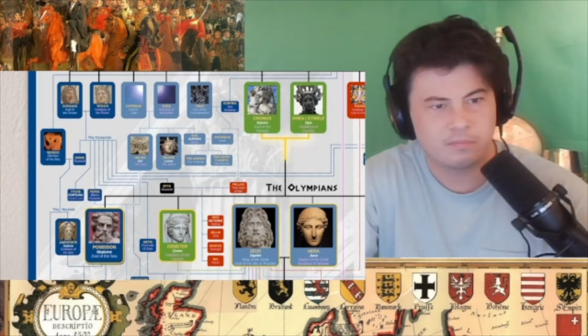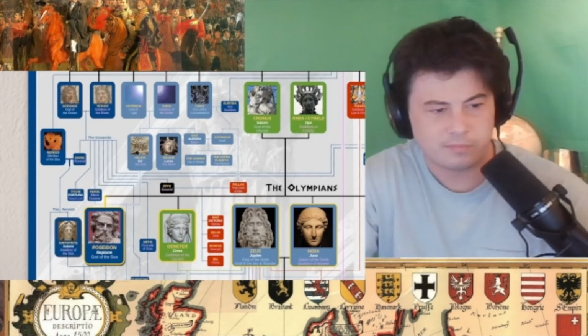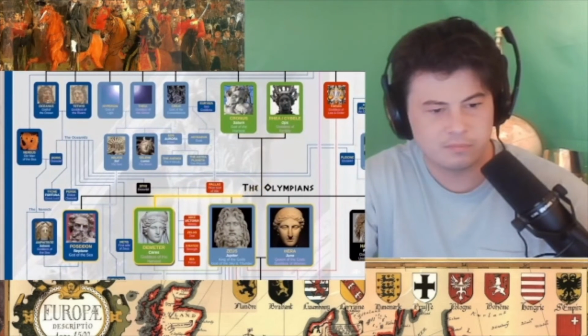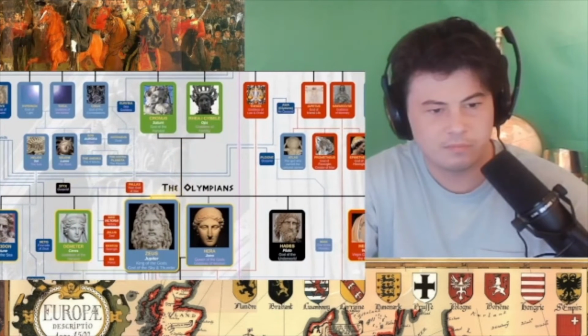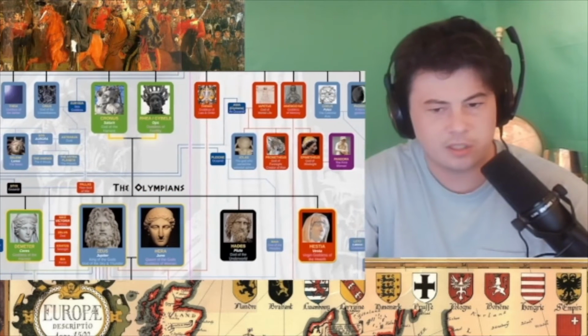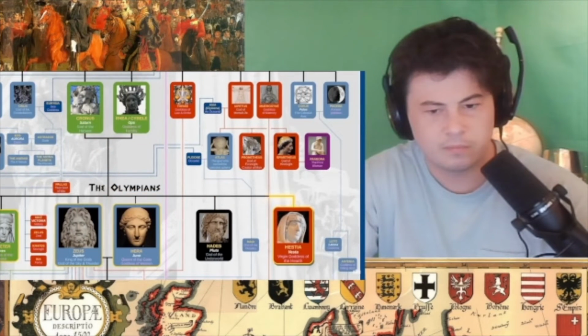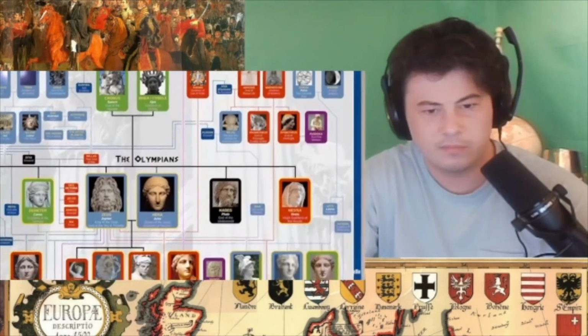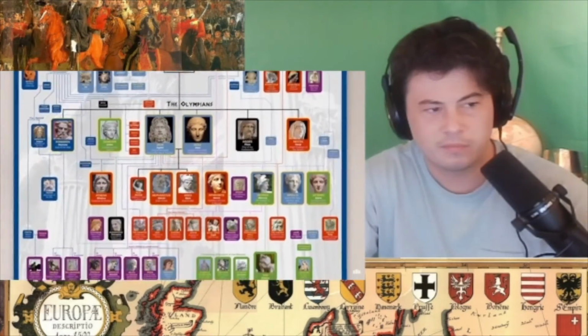First, there was Poseidon. Poseidon married one of the Nereids and became the new god of the sea. Demeter took over Cronus's role and became the goddess of the harvest. Zeus, of course, became king of the gods, but was also the new god of the sky, and in particular the god of thunder. He married his sister Hera, who became queen of the gods and was the goddess of women. There was also Hades, who became the new god of the underworld, and Hestia, who became the goddess of the hearth or home. Just like there are 12 main titans, there are also 12 main Olympians.